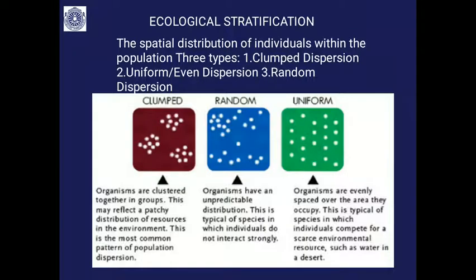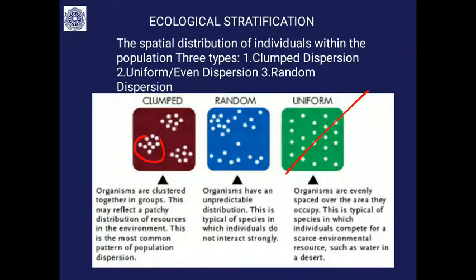Spatial distribution of individuals within a population has 3 types. There may be clumped or grouped distribution, uniform or even distribution, or random dispersion. Clumped or clustered distribution is because of the unequal distribution of resources in the environment.